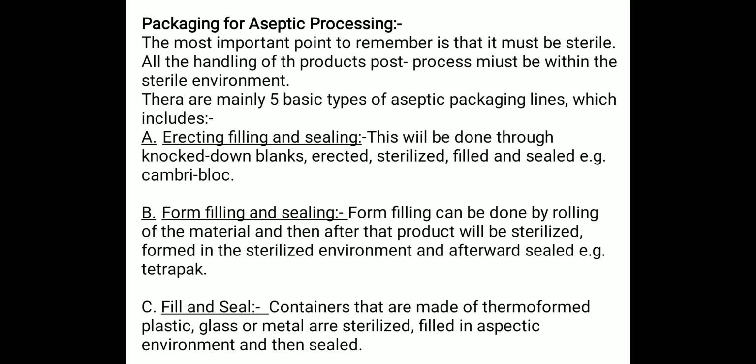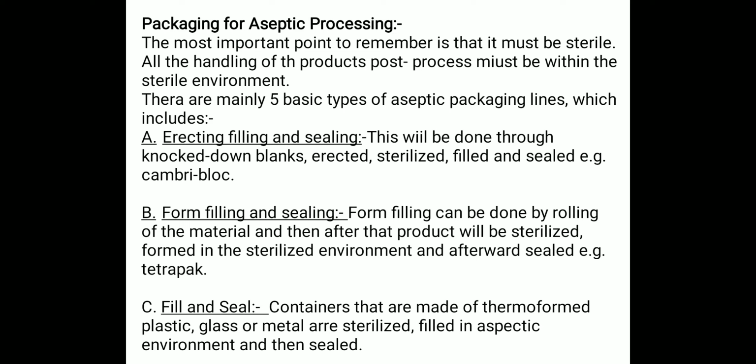Okay. So after that, I am discussing the packaging of aseptic processing. Aseptic processing for packaging the food product is very important, and it should always be sterile, and all the handling of the product during and after the process must be within a sterile environment.